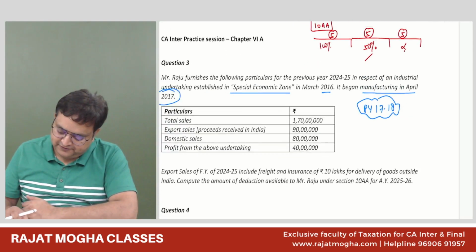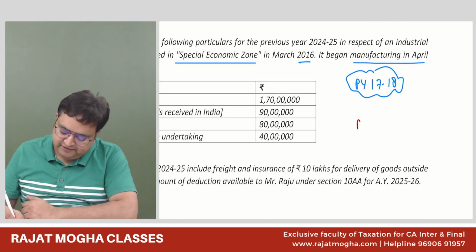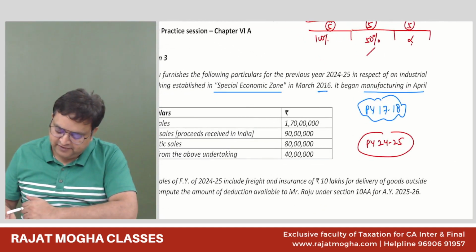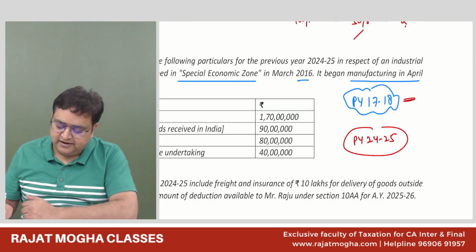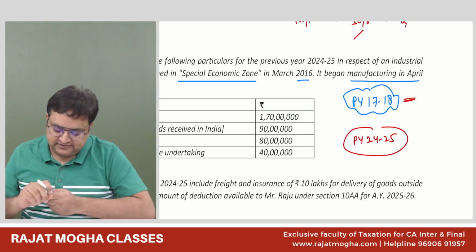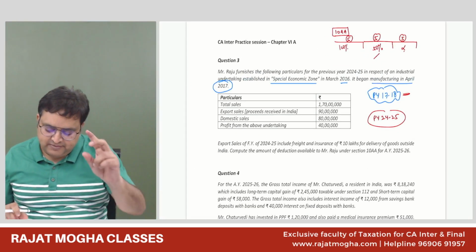Okay, so first of all, tell me, we are in previous year 24-25. Are we in the first 5, next 5, or last 5? 17-18 is the first year when we have commenced the business. Please understand, guys, where you can make a mistake.